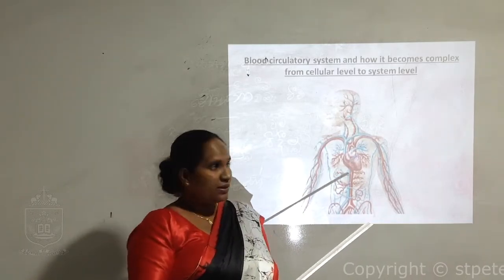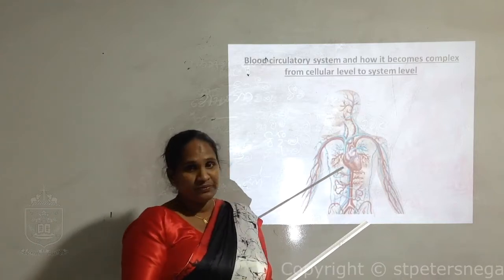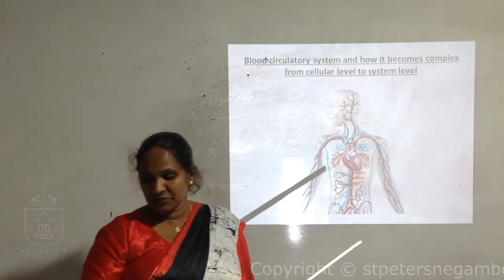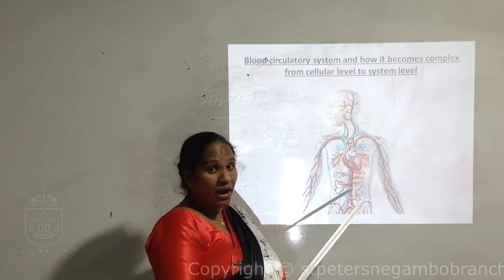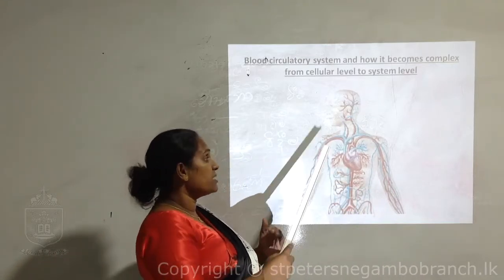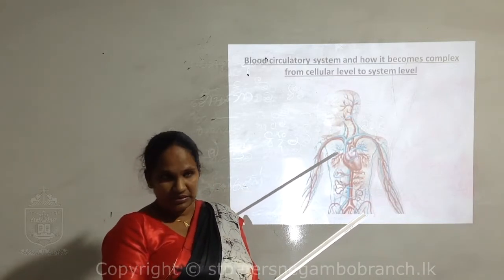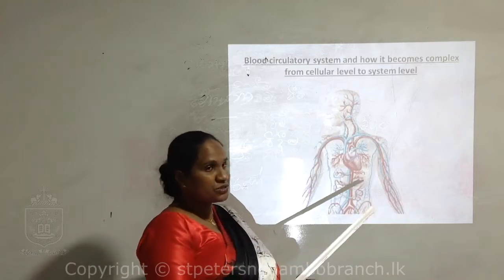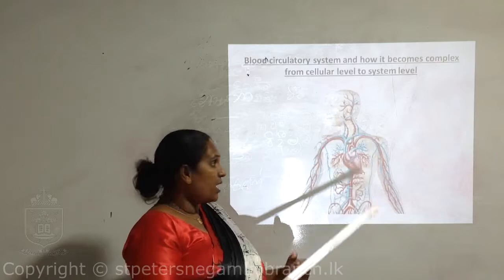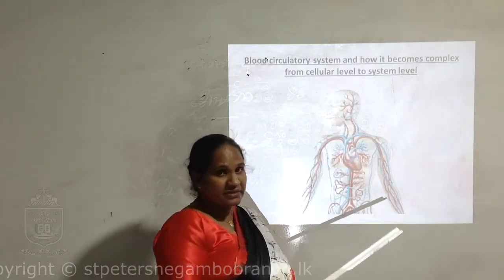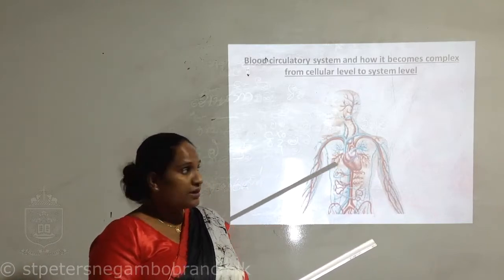The heart is made of cardiac muscle tissue; muscle cells together form cardiac muscle tissue, and tissues together form the heart. Then the blood vessels together form the blood circulatory system.